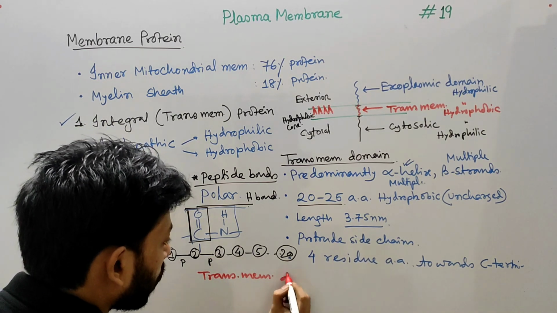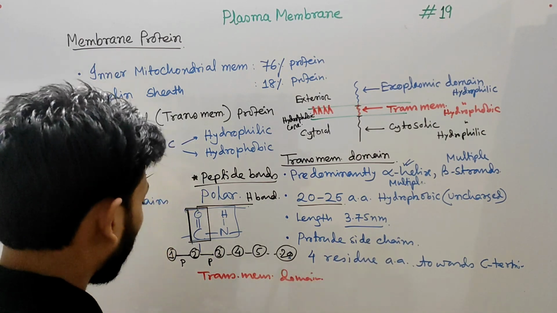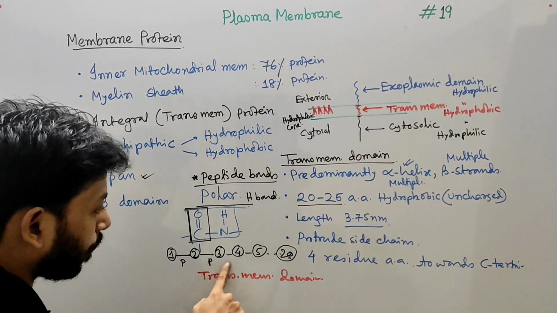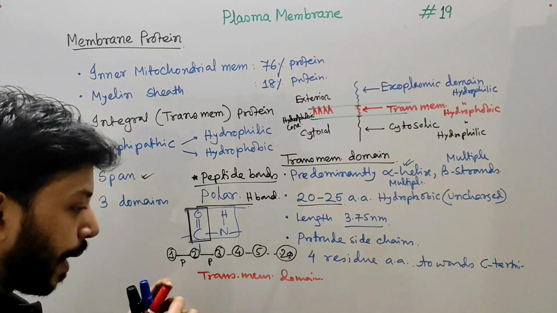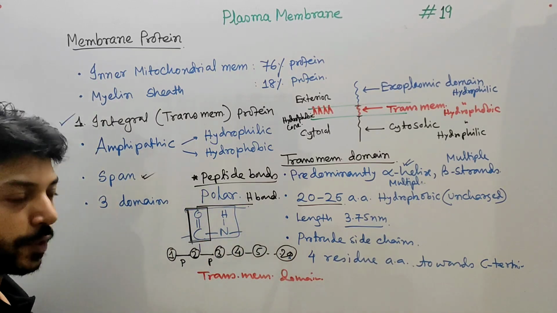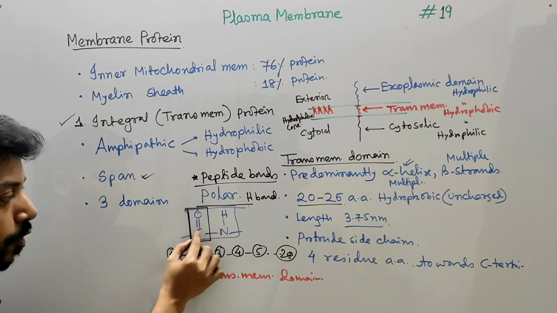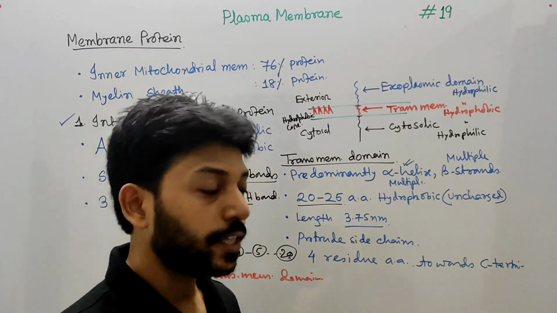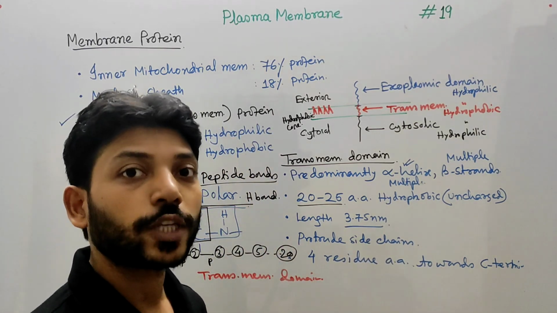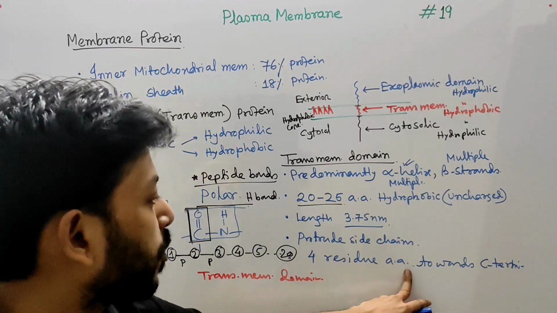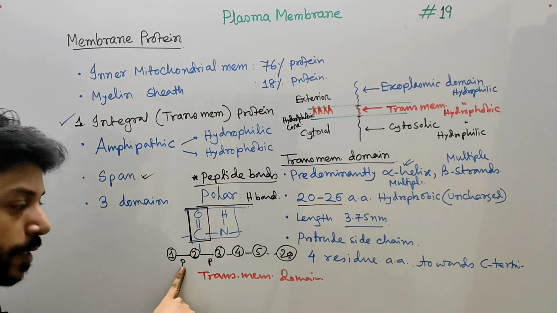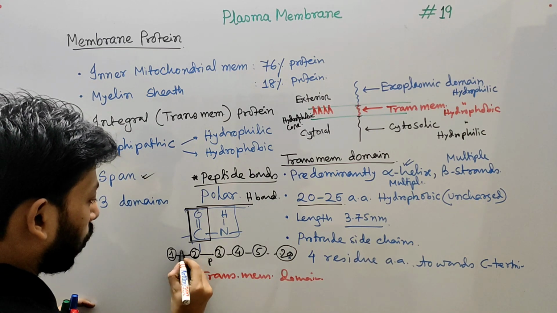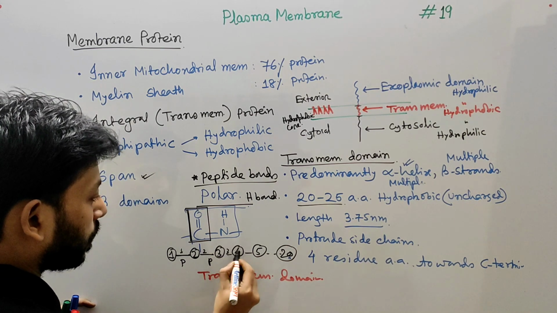These transmembrane domain amino acids are hydrophobic in nature, so there is no problem. But the peptide bond of every amino acid is polar in nature, because the carbonyl oxygen can make a hydrogen bond. To prevent this polarity, it makes a hydrogen bond with the fourth residue amino acid. That means if this is the first peptide bond, then this is the second, this is the third, this is the fourth.